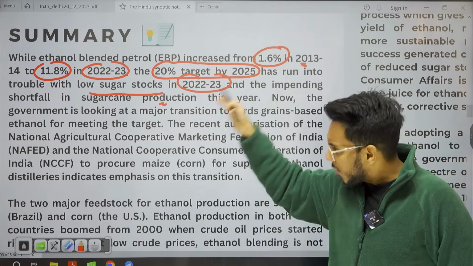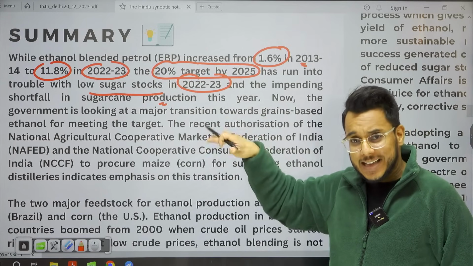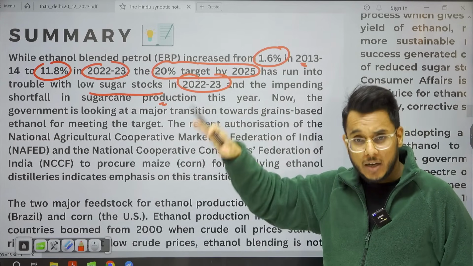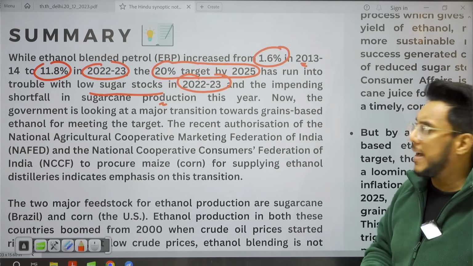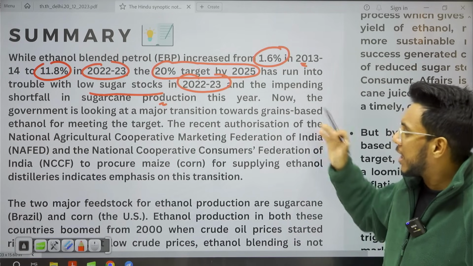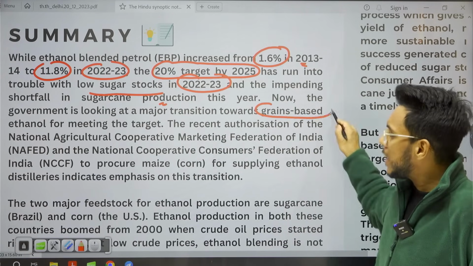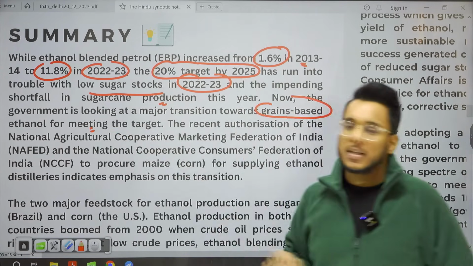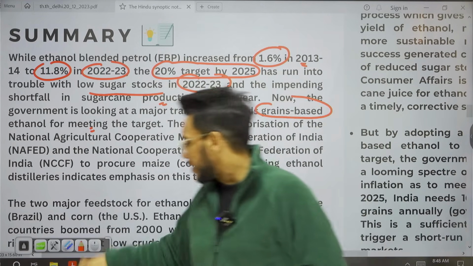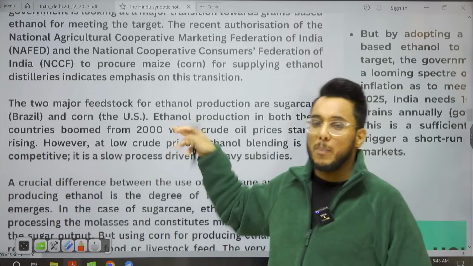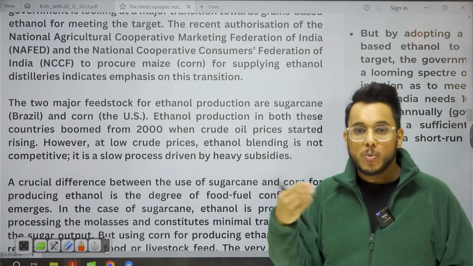We are going to analyze this topic. As ethanol production has gone down, the sugar supply in India has gone down. So the government is now looking towards grain-based ethanol for meeting the target. Now, what is this grain-based ethanol? Grain-based ethanol means certain types of grains, such as maize, can be used to make ethanol.